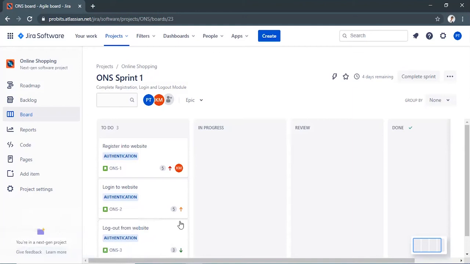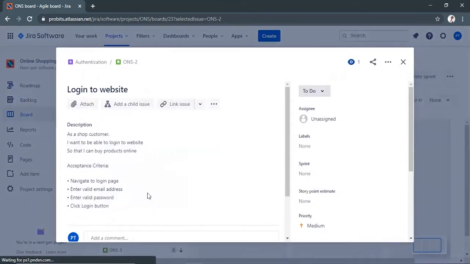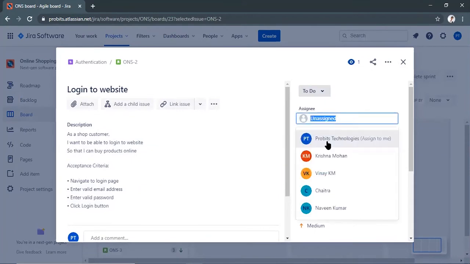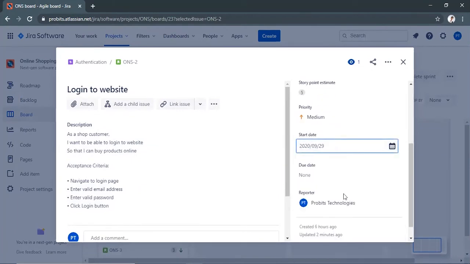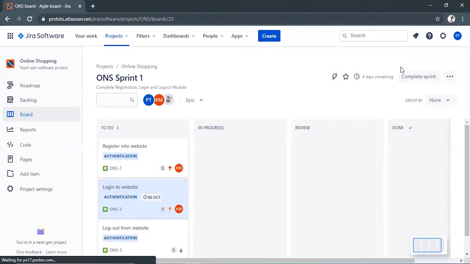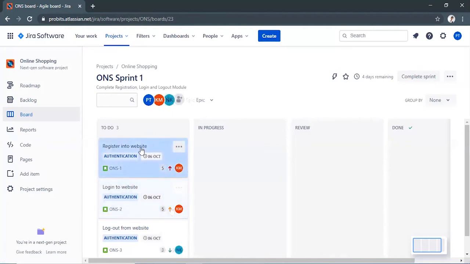Your board will only display issues once you have started the sprint. It will display only issues that were added to the sprint you have started. Click on a user story to view and add details like assignee, labels, priority, start date, due date, etc. Let's add details like assignee, labels, priority, start date, and due date for the remaining user stories in the board.